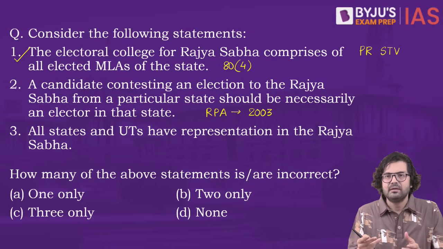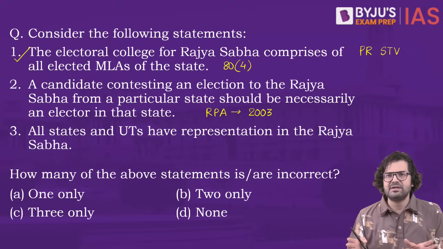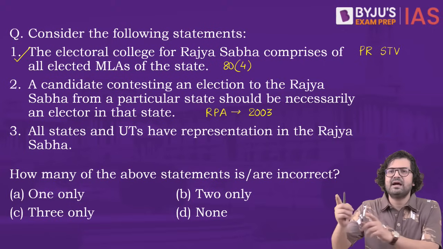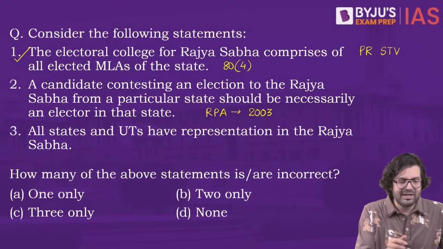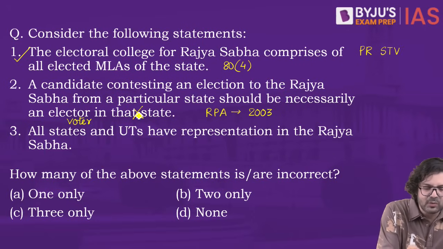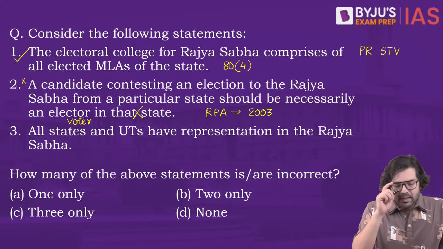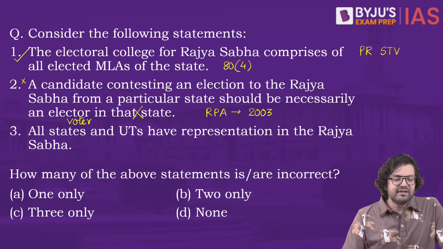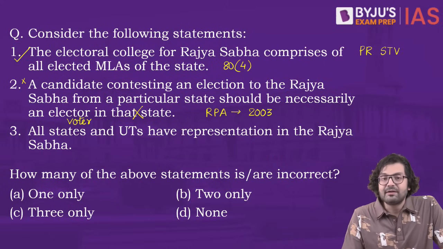You can be a voter anywhere in the country and still represent any other state as well, right? So elector meaning voter. So voter in that state is not required. 2 is wrong.